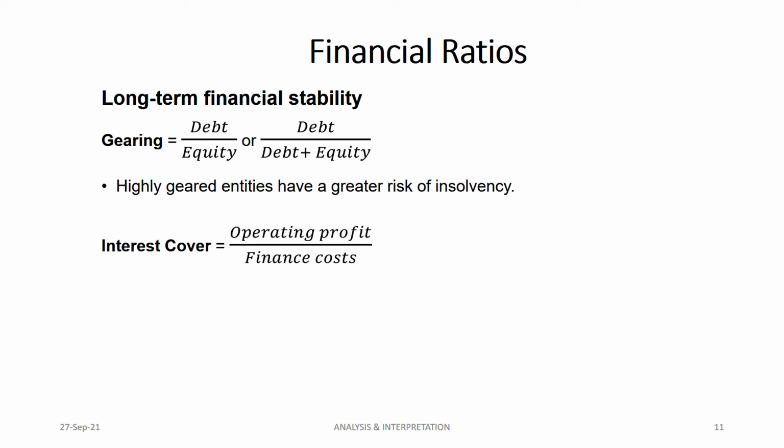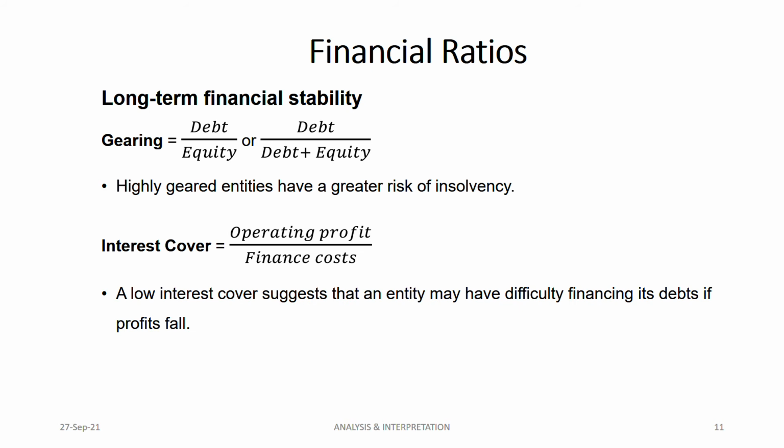Interest cover is the second type of long-term financial stability ratio: operating profit divided by finance cost. Finance cost means your interest. Operating profit and finance cost are both given in the statement of profit and loss, so you can get the figures from there and calculate it. The higher the interest cover, the better. A low interest cover is not good. It means the entity is having difficulty paying its interest from operating profit. When your operating profit falls, you will face a problem paying your interest. But a high interest cover is good, because you will be able to pay your interest with the operating profit you are getting.